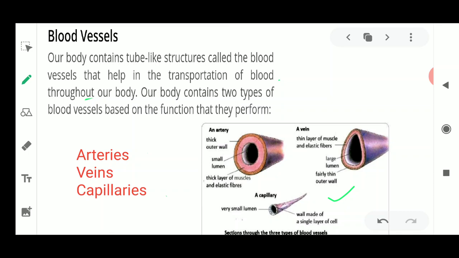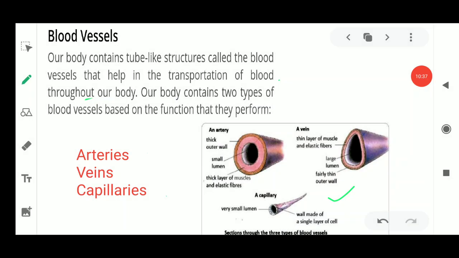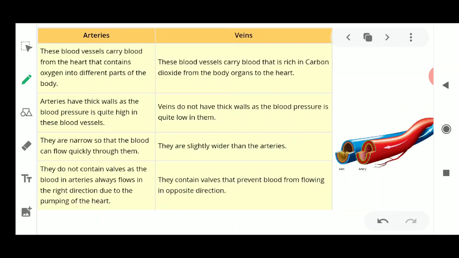If you need to flow that blood in the vessel, what will you do? You will take two types of blood vessels, either an artery or a vein. And where are the capillaries present? They are present at the junction of these two, the arteries and the veins. Now we will see some more differences between arteries and veins in the next slide. With this you can see the diagram.